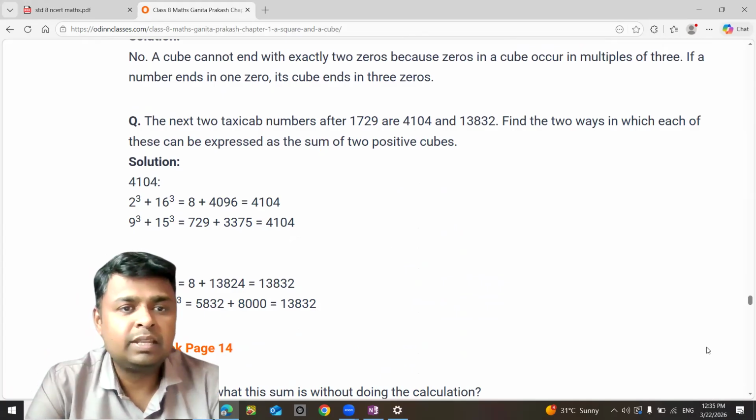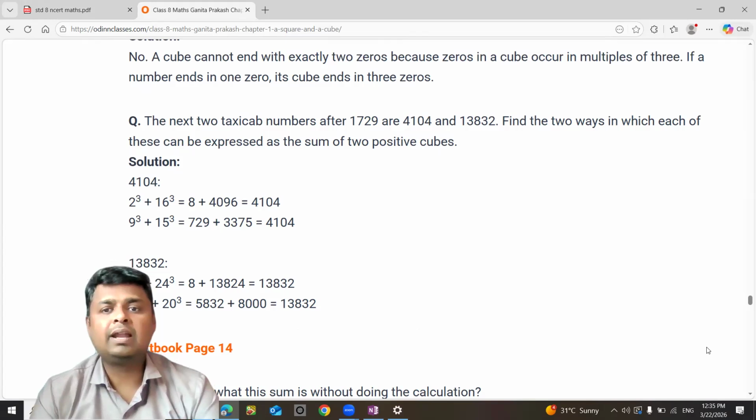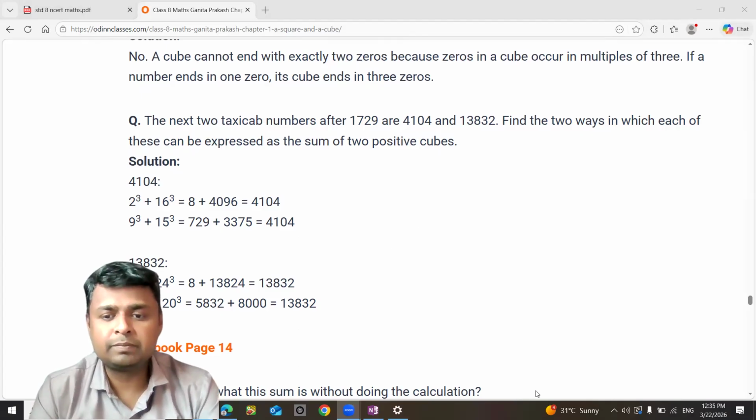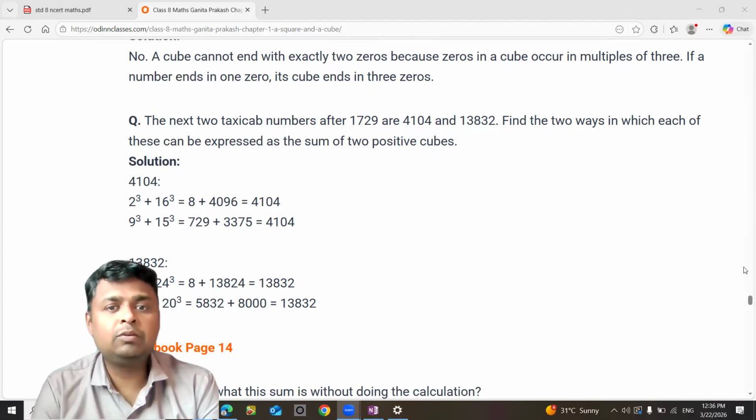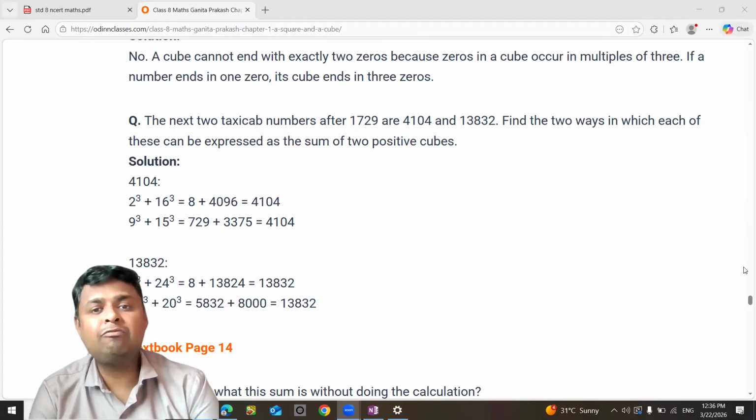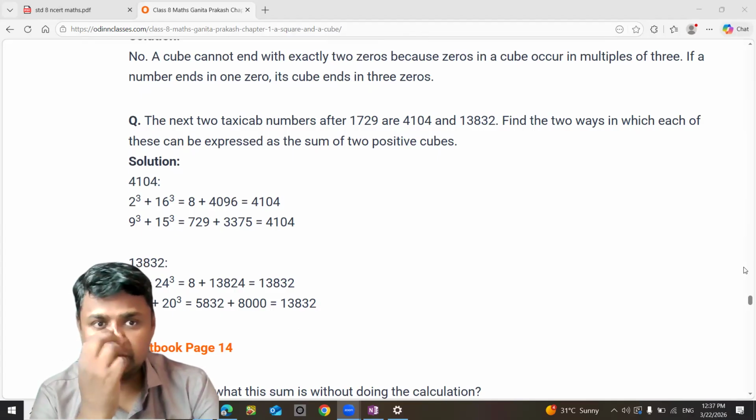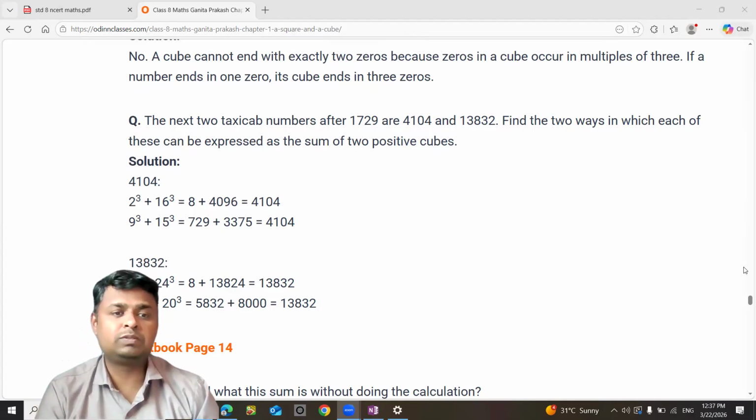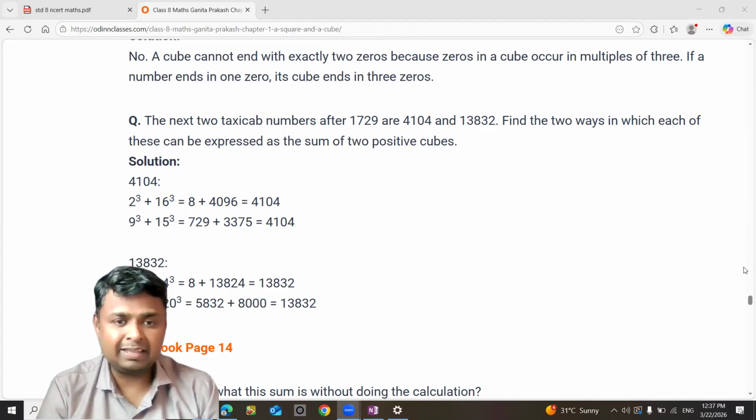The next two taxicab numbers after 1729 and 4104 are 13832 and another. Find the ones which are sums of two positive cubes. Find two ways in which each of these can be expressed as a sum of two positive cubes. So 2 cube plus 16 cube is 4104. 9 cube plus 15 cube, that is 729 plus 3375, is 4104.